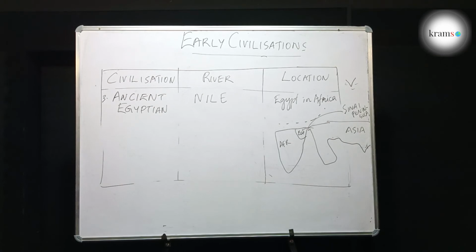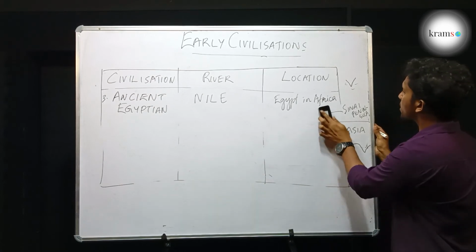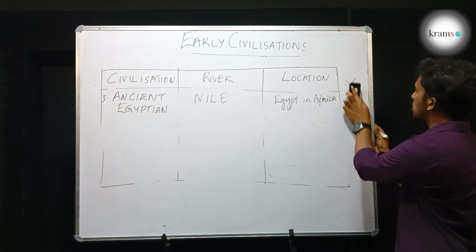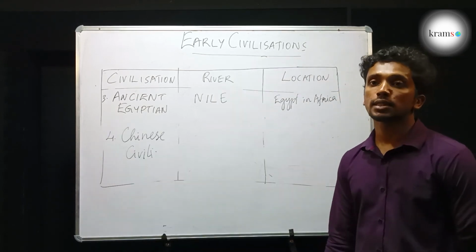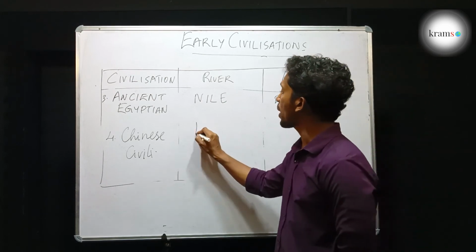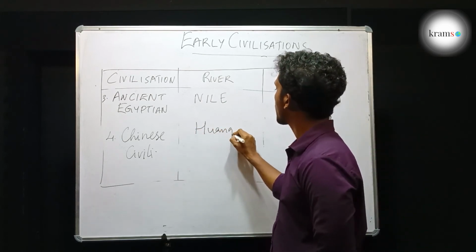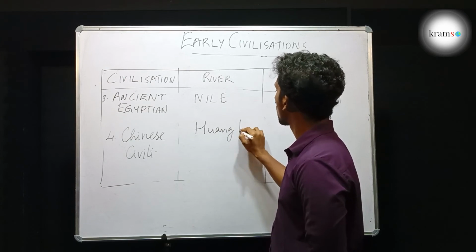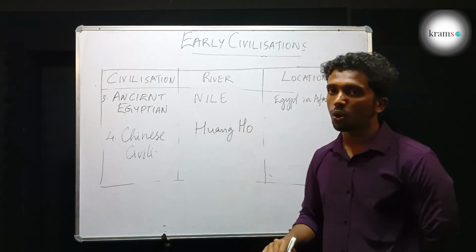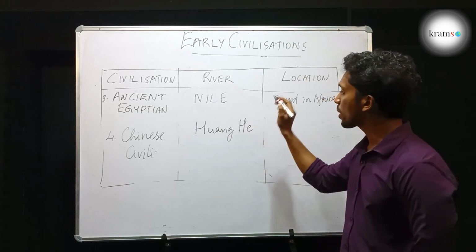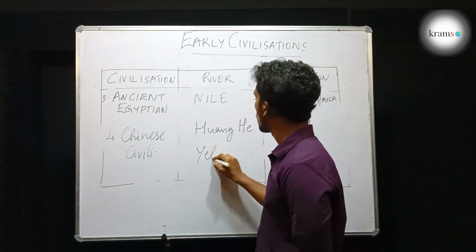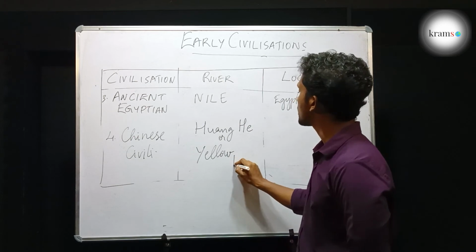so that you will study this and your geography will also get strong. And the next civilization that we have to study is Chinese civilization. It existed on the banks of river Huanghe. It was earlier called Huangho, and the new name is Huanghe, or it is also known as the Yellow River.